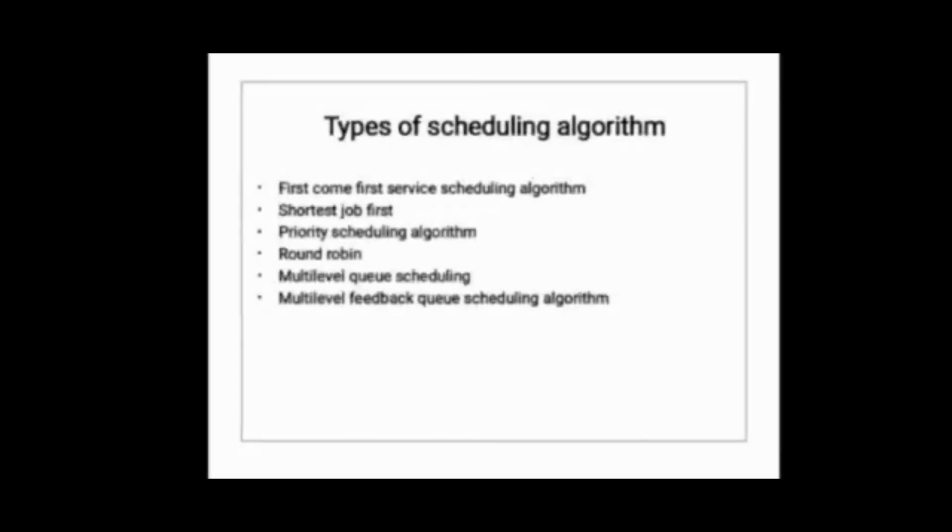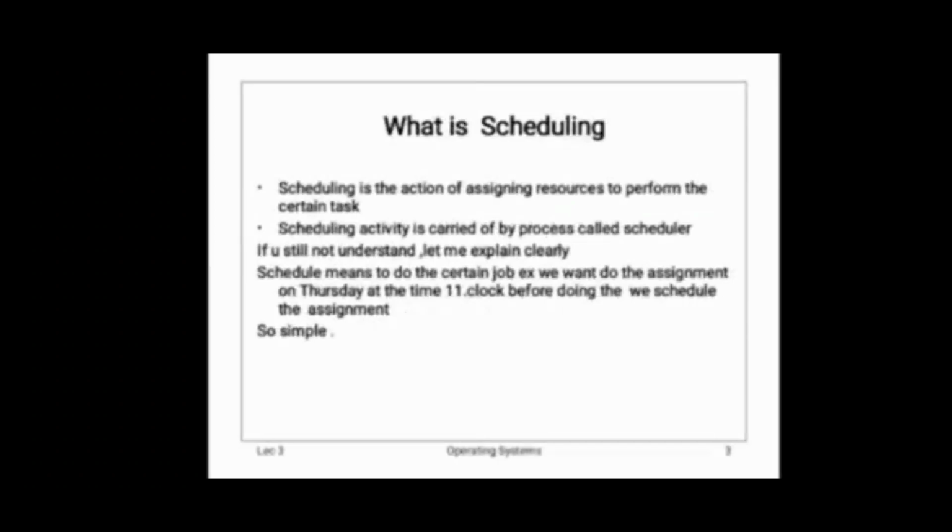Before going to that, we're going to see what is scheduling algorithm. By this time everyone has to know about what is scheduling. First I will tell about scheduling. Scheduling is the action of assigning resources to perform a certain task. Scheduling activity is carried out by a process called a scheduler. If you still do not understand, let me explain clearly. Schedule means to do a certain job. For example, we want to do the assignment on Thursday at 11 o'clock. Before doing that, we schedule the assignment.